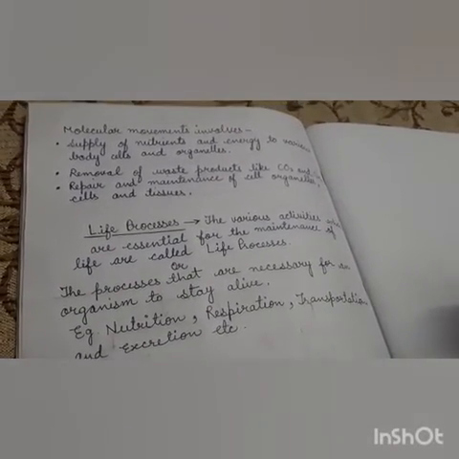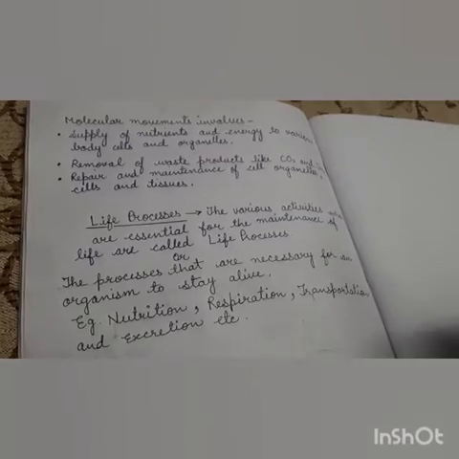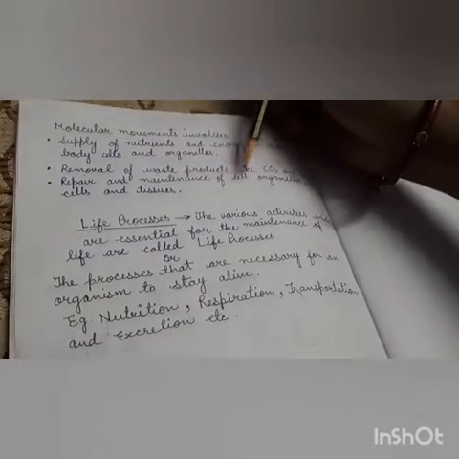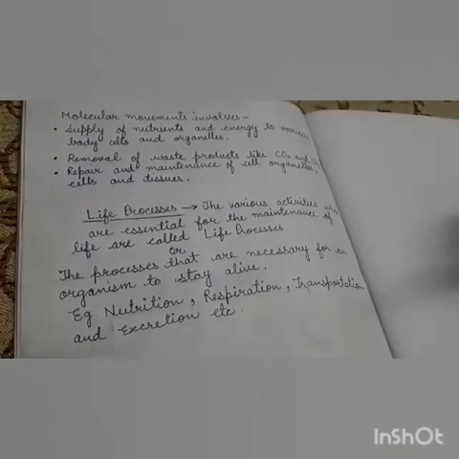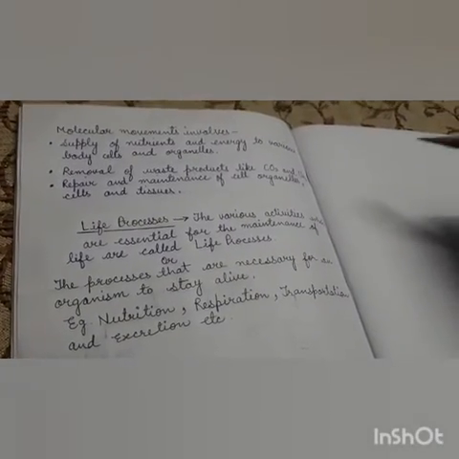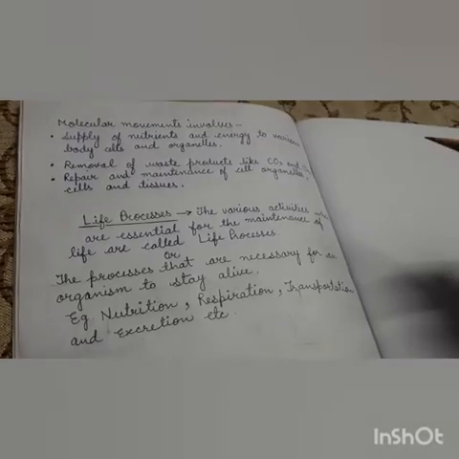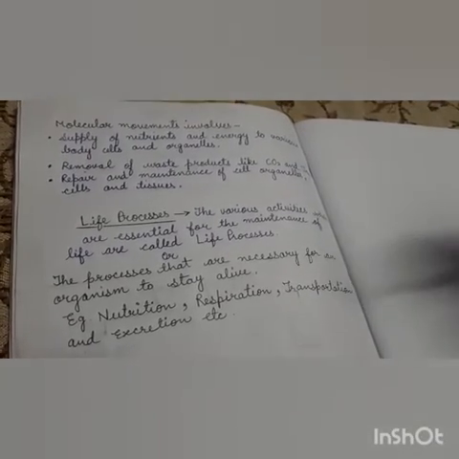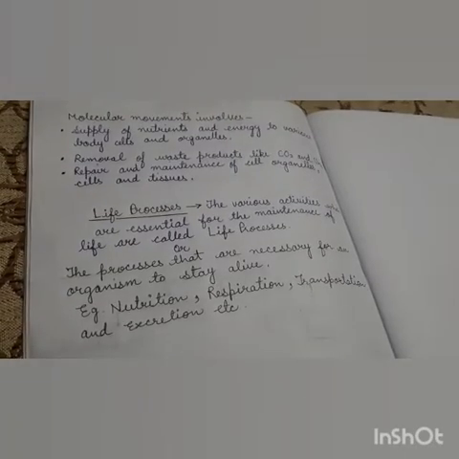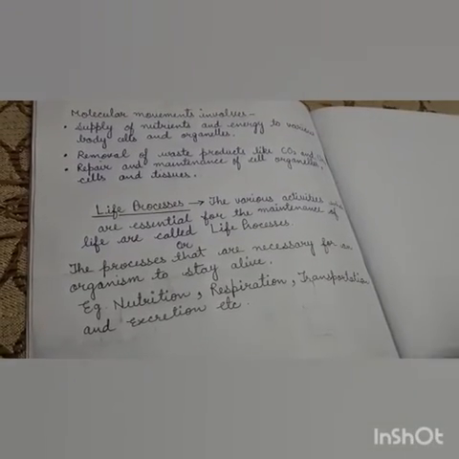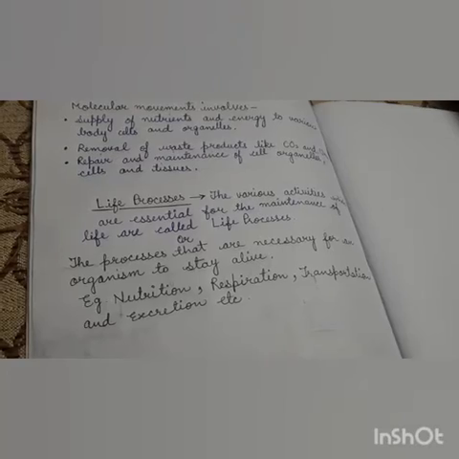So children, in the third point, repair and maintenance of cell organelles, cells and tissues, it means molecular movements are important for the maintenance of cell organelles, cells and tissues. See, living organisms are well developed structures. They are very ordered and developed structures.